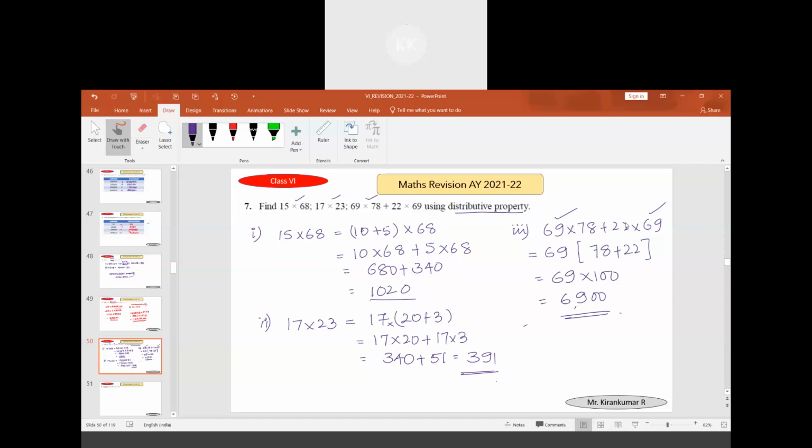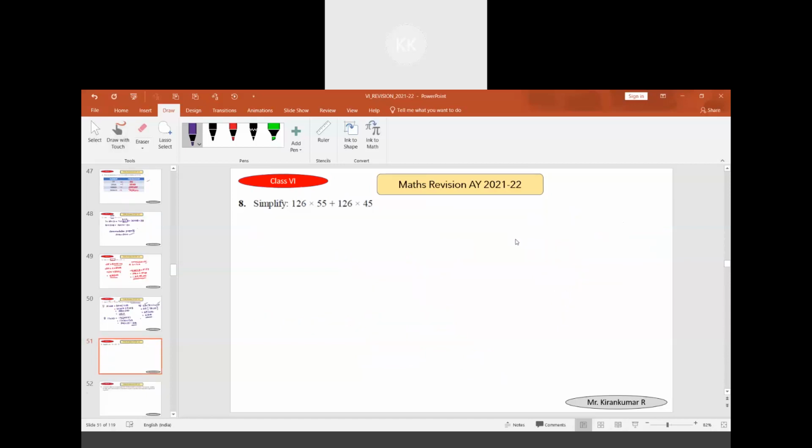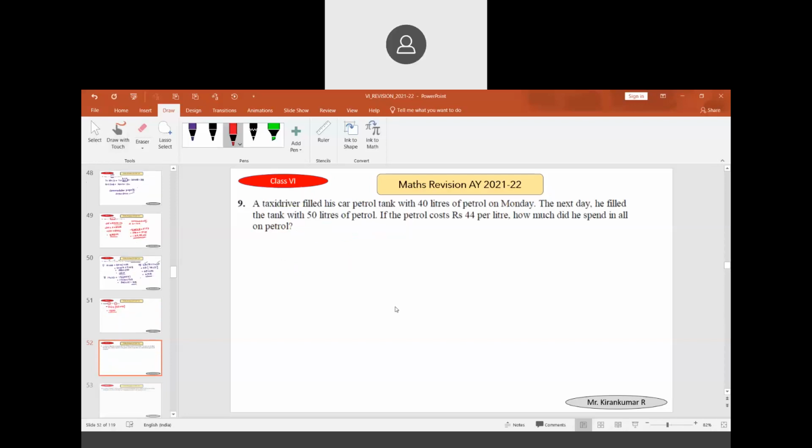Here, when the right hand side is given, we should know how to express it as the left hand side. Question number 8, we have to simplify. Again, we will be making use of the distributive property. Observe, 126 is multiplied to 50 plus 126 multiplied to 5 and 45. This is common. 50 plus 45 is equal to 100. 126 into 100 is equal to 12,600.